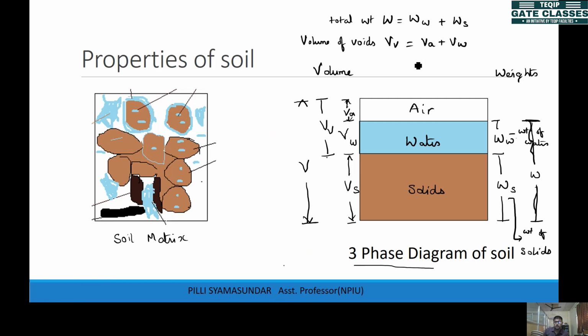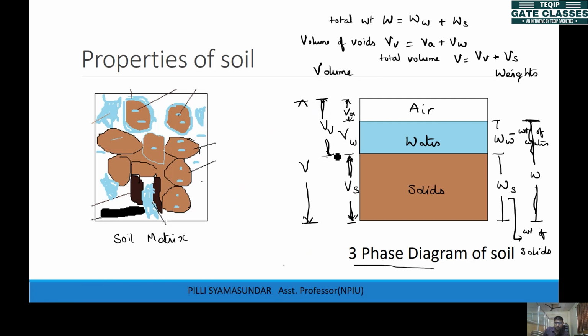Now the total volume is the voids volume plus your solids volume. This is the solids volume, and this is the voids volume.